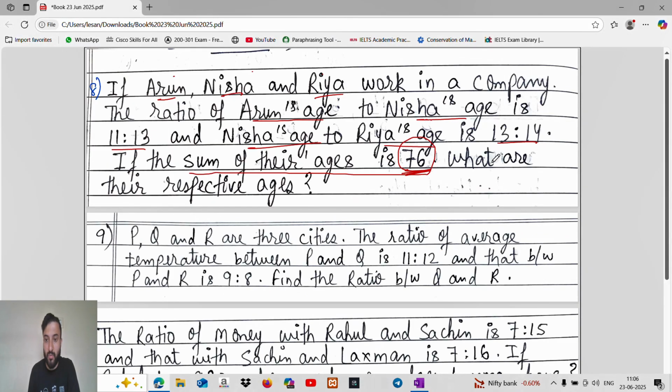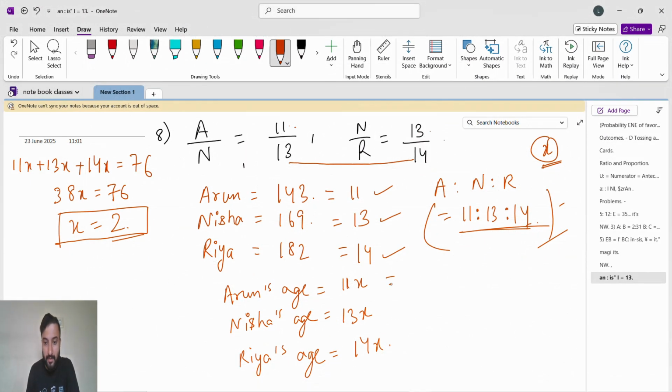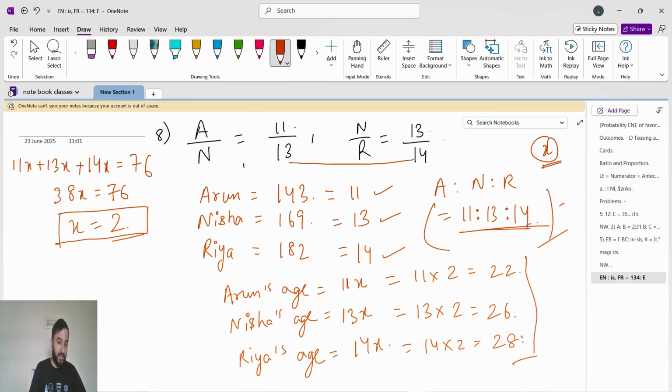What are their respective ages? 11 into 2 is 22, 13 into 2 is 26, 14 into 2 is 28. Their respective ages are 22, 26, 28.